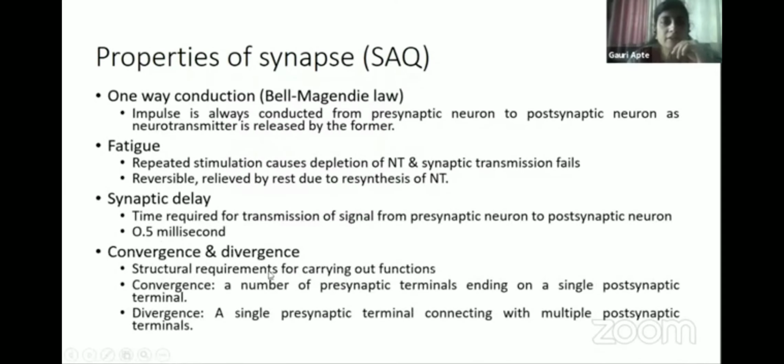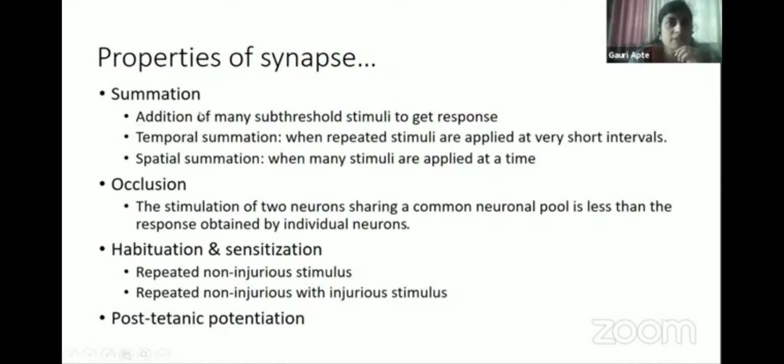Convergence and divergence: depending on the structure or arrangement of the fibers, there could be convergence or divergence. Summation, occlusion, habituation, and post-tetanic potentiation are some of the other important properties of the synapse.